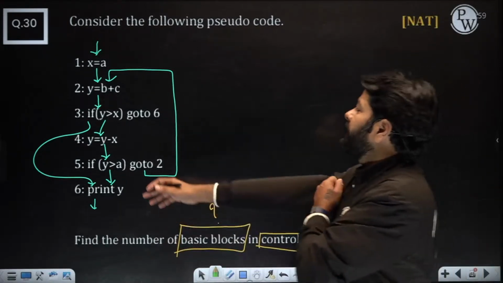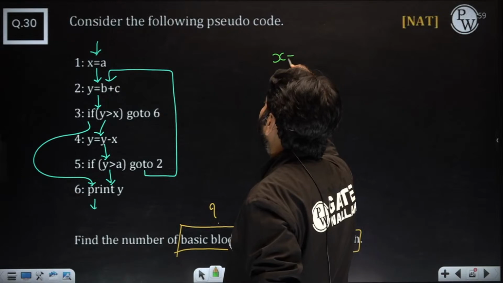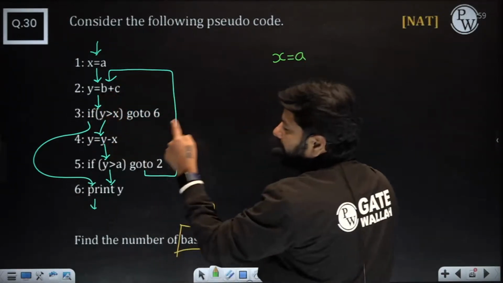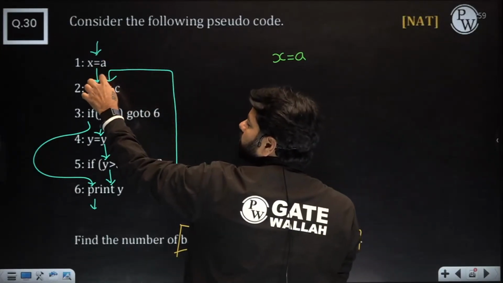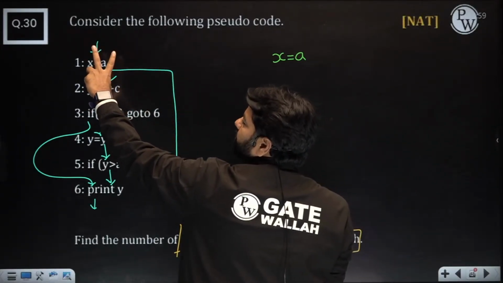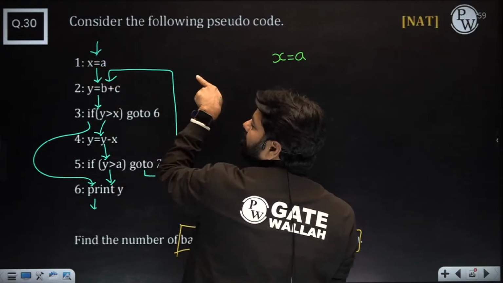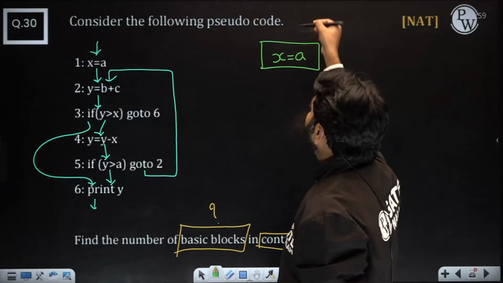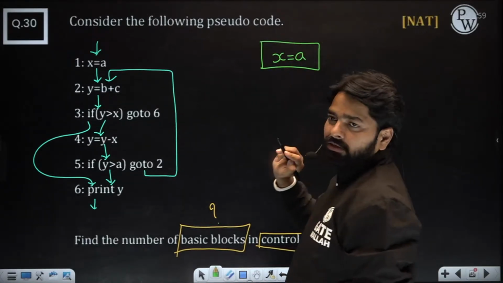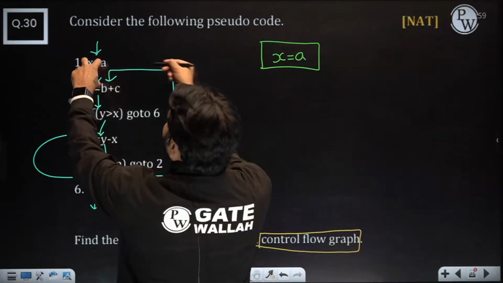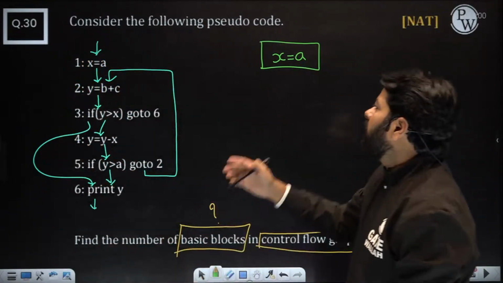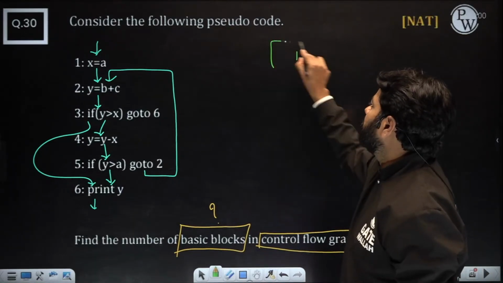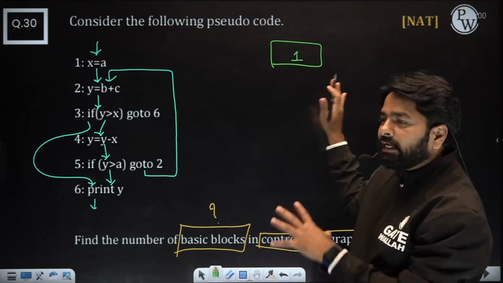How many? Okay, let's see. X is equal to A. Can you combine it with Y is equal to B plus C? No, because somebody wants only 2. Look at those edges: somebody wants only 2, so you can't club these two. If you mix these two, then somebody wants to enter in the middle of the block, which is impossible. A basic block means the control only enters at the first and leaves at the last. That's why we are separating 1 from 2. This is the 1, and just keep it like that.